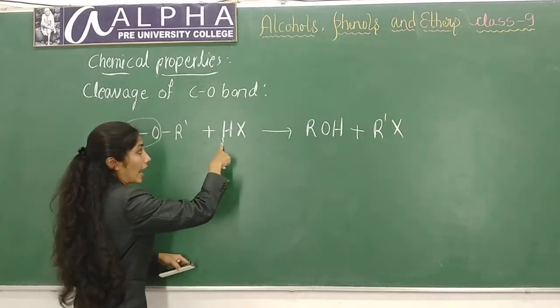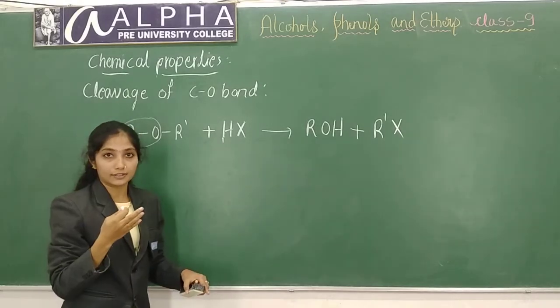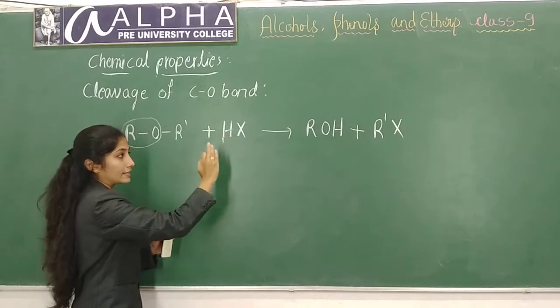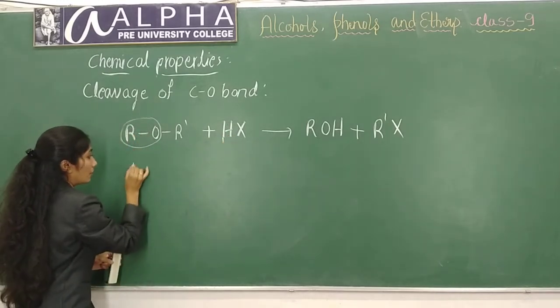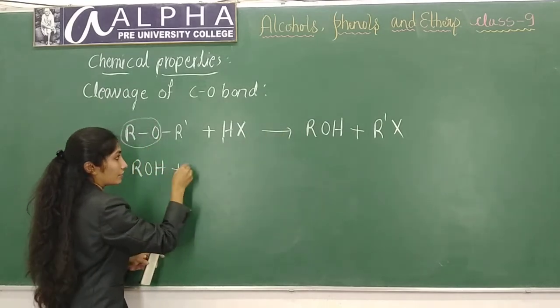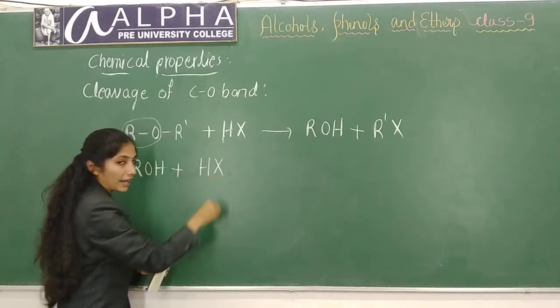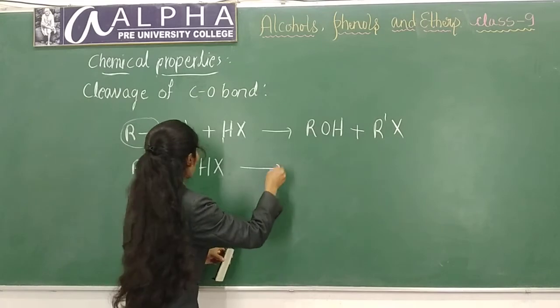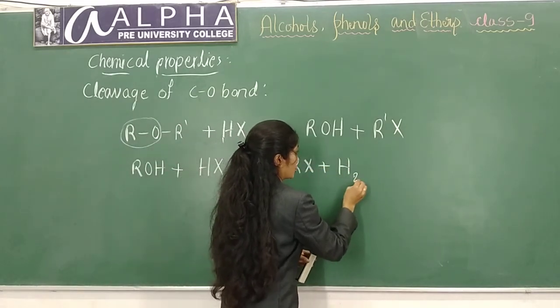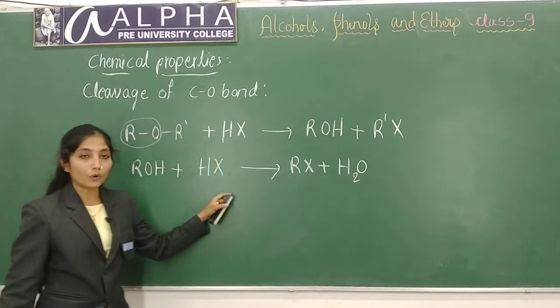If you take hydrogen halide in excess, that means you are going to take more hydrogen halide, then what will happen? This formed ROH reacts with one more molecule of hydrogen halide to form RX plus H2O. This will be the product.